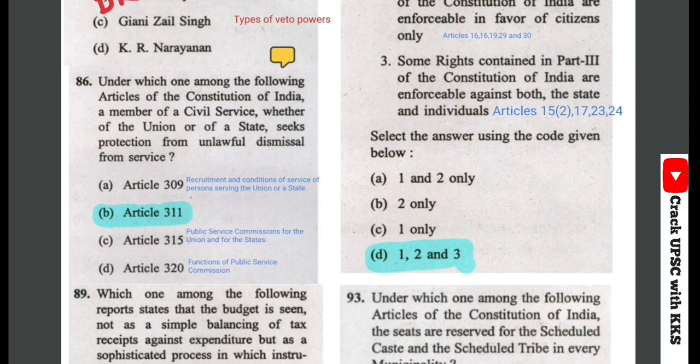And for further value addition, we'll see all these articles. In article 309 we see the conditions of services of persons serving under the union or a state. In article 315 we see public service commissions for union and the state, and in article 320 we see the functions of the public service commissions.